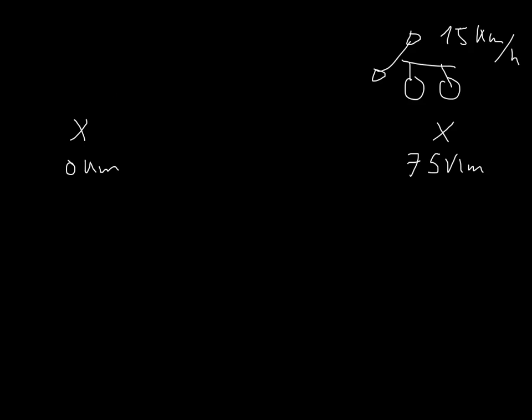Okay, so let's get started. Now the first thing that I ask myself is, again, the distance between here and here is 75 kilometers. However, when I move, I'm not moving from here to here, so 75 minus 0. I'm moving from here to here, right? So I start at 75 and I end up with less kilometers.